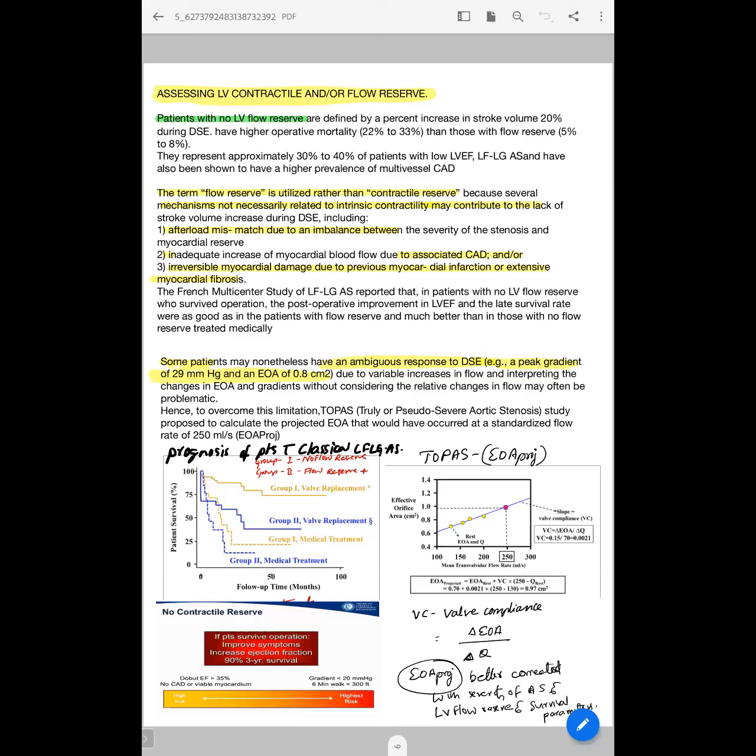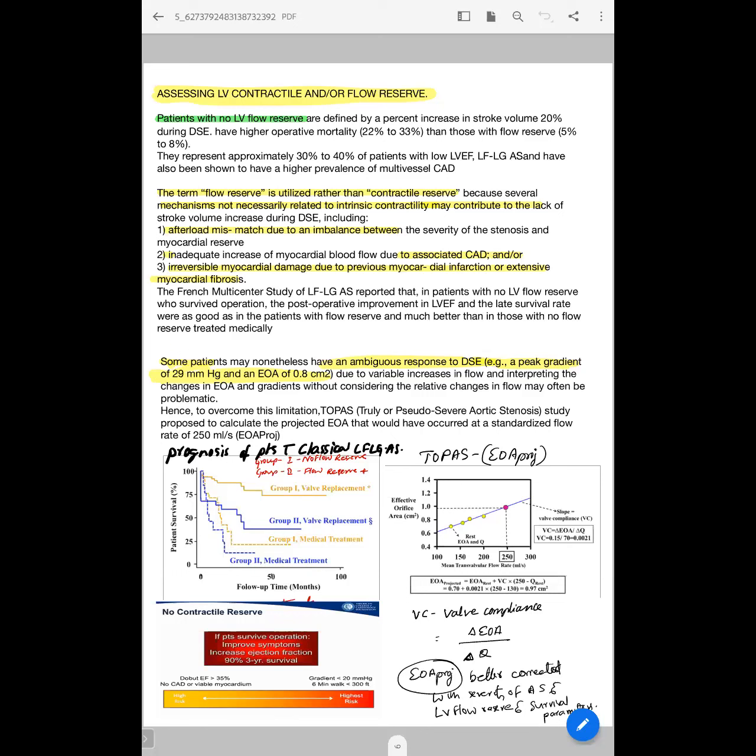Flow reserve is the better term to use rather than contractile reserve, because flow reserve depends not only upon contractility; there are other parameters that also define it, such as afterload mismatch, an imbalance between the severity of stenosis and myocardial reserve, inadequate increase in myocardial blood flow due to associated CAD, or reversible myocardial damage because of prior myocardial infarction or myocardial fibrosis.